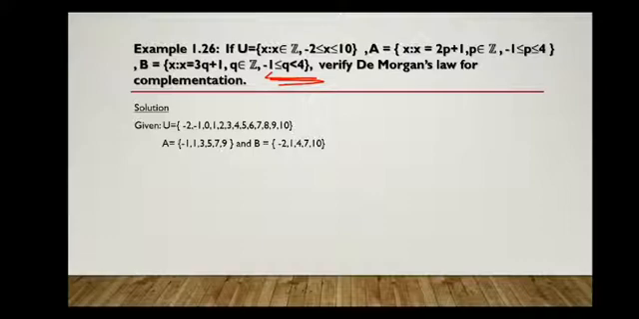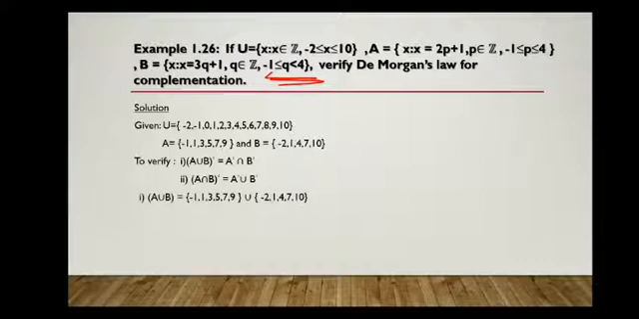What they are asking is to verify De Morgan's law for complementation. So to verify, A union B whole complement is equal to A complement intersection B complement, and A intersection B the whole complement is equal to A complement union B complement. So first take A union B. A union B means combining elements of A and B. So A union B will be equal to -1, -2, 1, 3, 4, 5, 7, 9, 10.